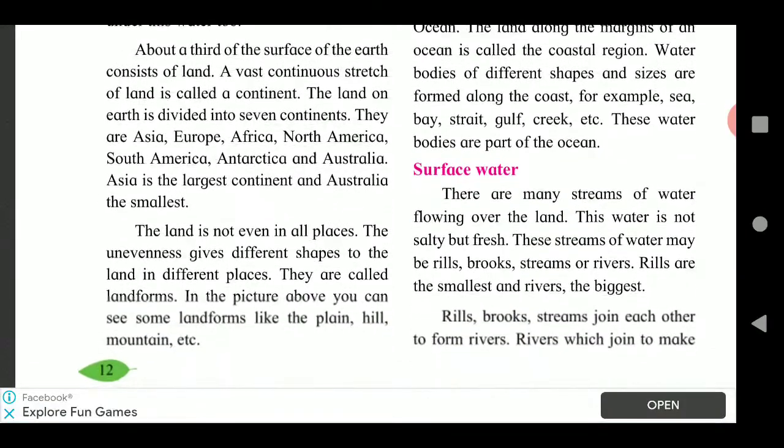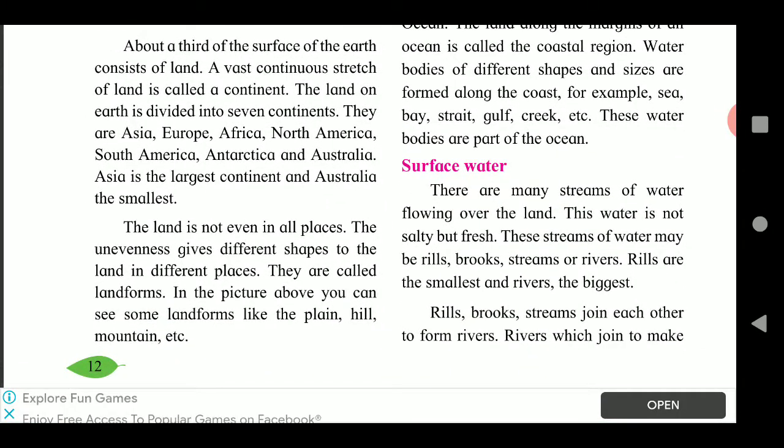Now let us see surface water. There are many streams of water flowing over the land, large and small bodies. This water is not salty but it is fresh. These streams of water may be rills, brooks, streams or rivers. Rills are the smallest and river the biggest. See here, rills means what?